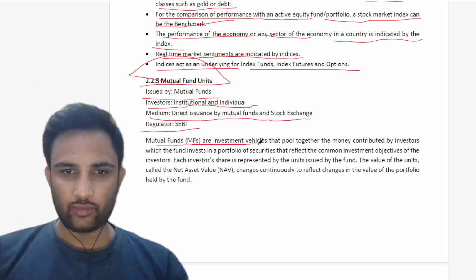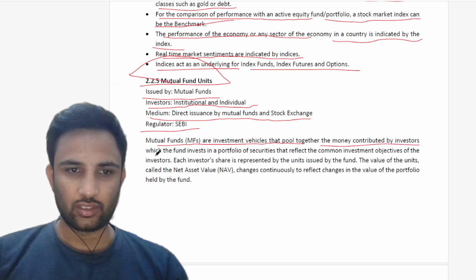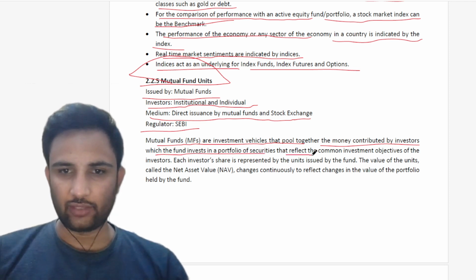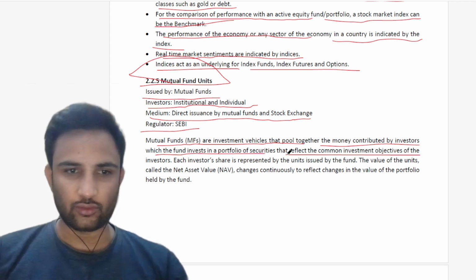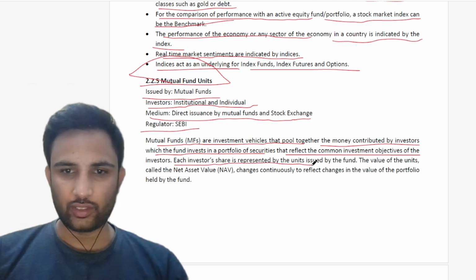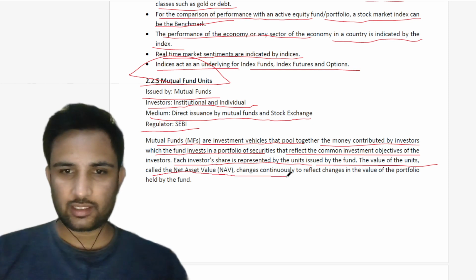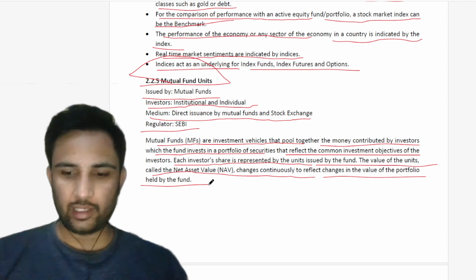Mutual funds are investment vehicles that pool together the money contributed by investors, which the fund invests in a portfolio of securities that reflect the common investment objectives of the investors. Each investor's share is represented by the units issued by the fund. The value of the units, called the net asset value, changes continuously to reflect changes in the value of the portfolio held by the fund.